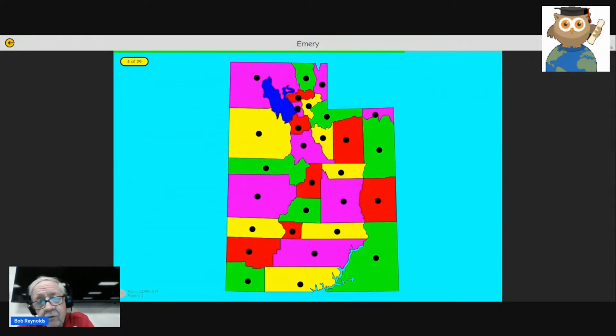It goes on to the next question. And the show me button does not help you in test mode. The buttons stay on the screen, so when you get to the last question and it says, where is Sevier County? You don't just click this county because it's the only button in that part of the screen. You click it because I know that's Sevier.